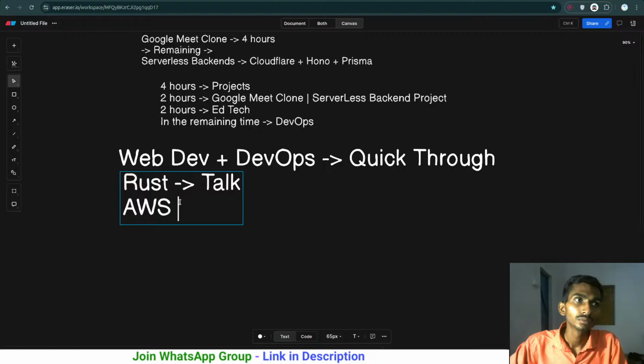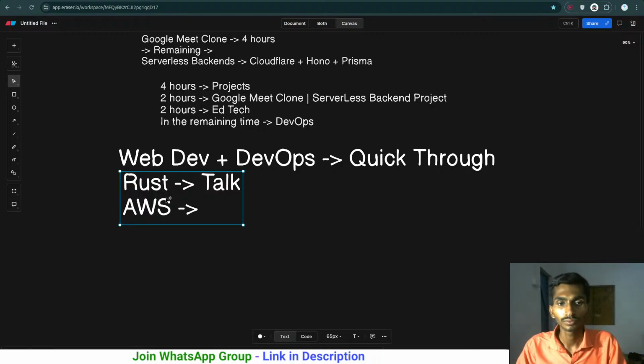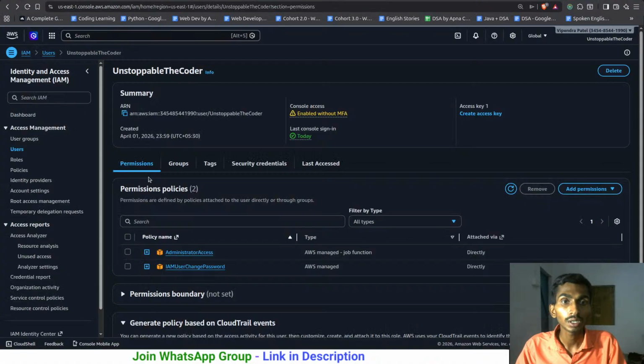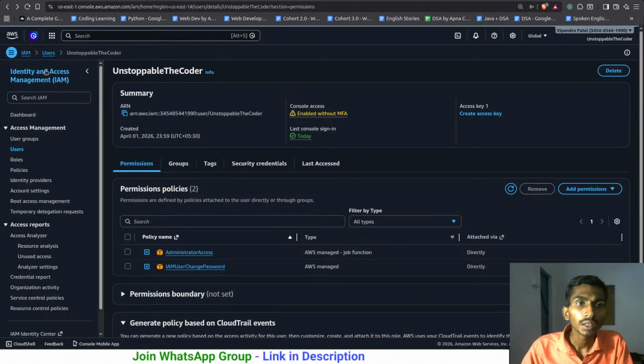AWS. There's nothing that I can talk about in AWS. Let's see why to even end this meeting. When it comes to AWS, there are a few things that I wanted to discuss, but overall things are fine. Let me see if there's anything.